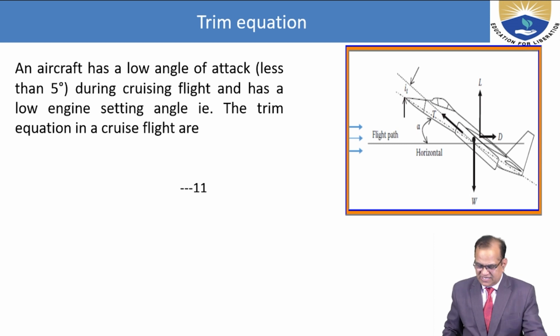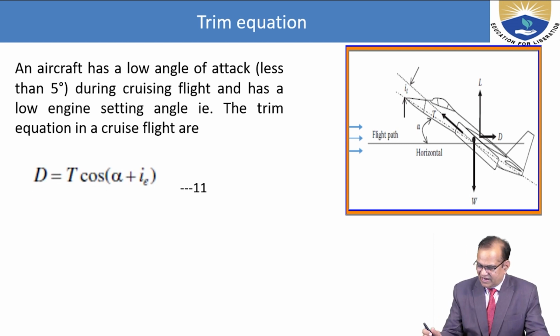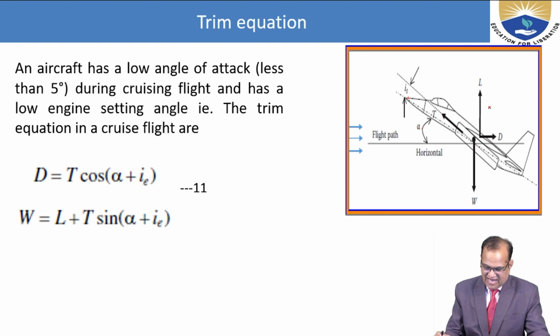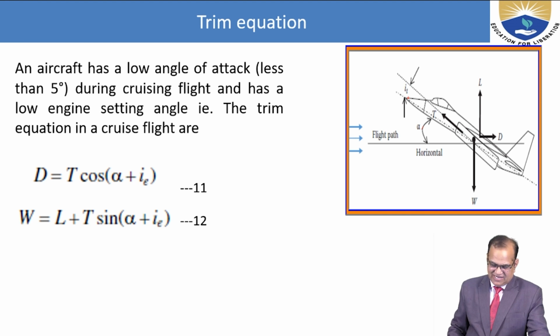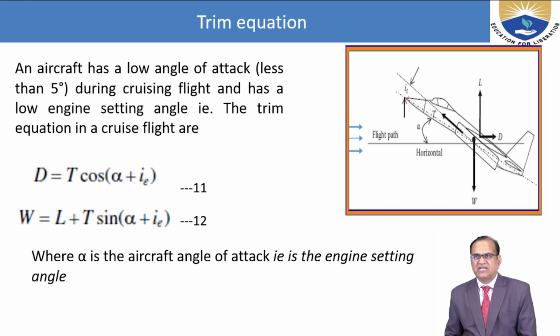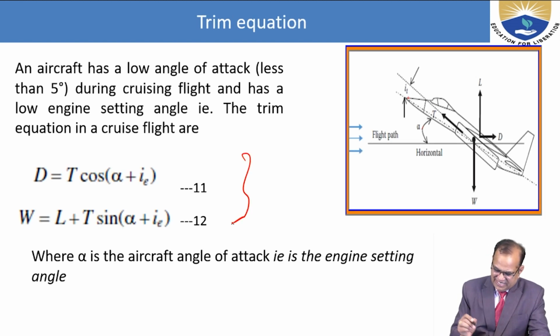You can see in this diagram that D is equal to T cos of alpha plus ie, and W is equal to L plus T sin of alpha plus ie, where alpha is the aircraft angle of attack and ie is the engine setting angle. So these are the equations of motion for this case.